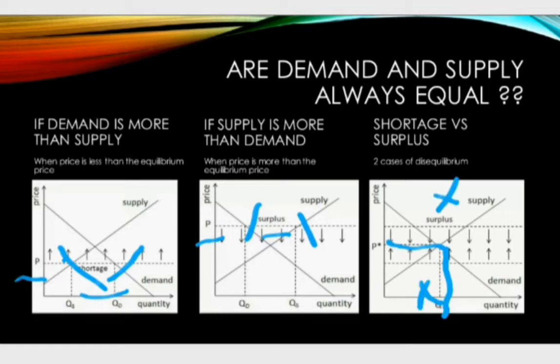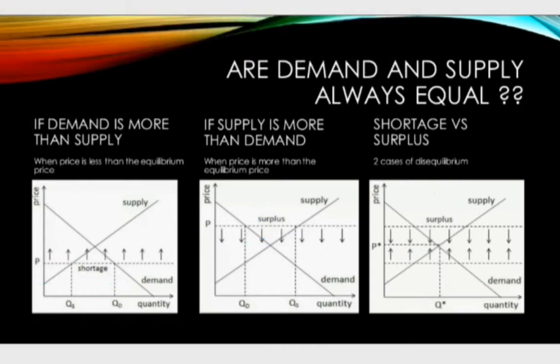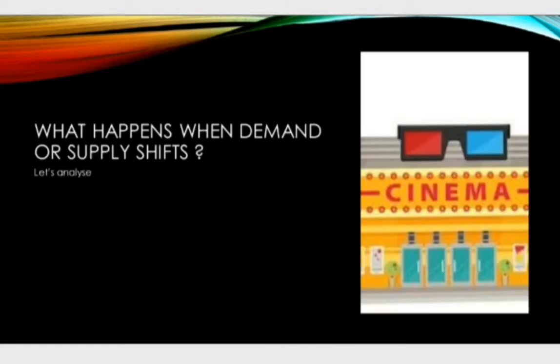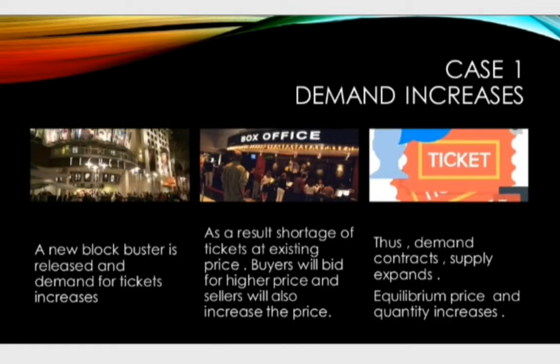But now the next question that arises here is, does equilibrium price always remain the same? The answer is no. Equilibrium price also changes due to changes in demand and supply. That is, when the demand and supply curve shifts, equilibrium price also changes. Let's analyze it with the help of different cases.